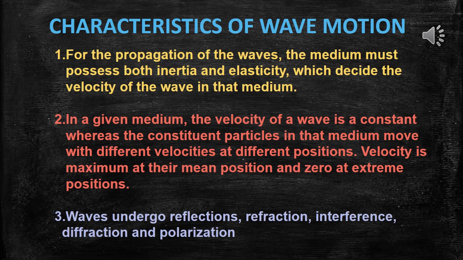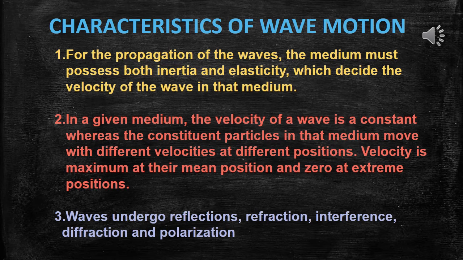The second one is that the velocity of the wave is a constant in any medium. Let us take the case of sound. At normal room temperature, the velocity of sound in air is 330 meters per second. It is constant. But the particles vibrate in to and fro motion, especially in simple harmonic motion.